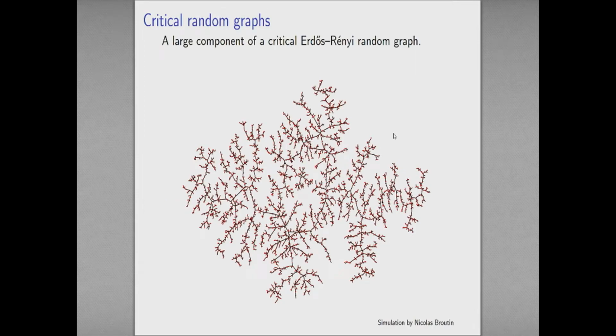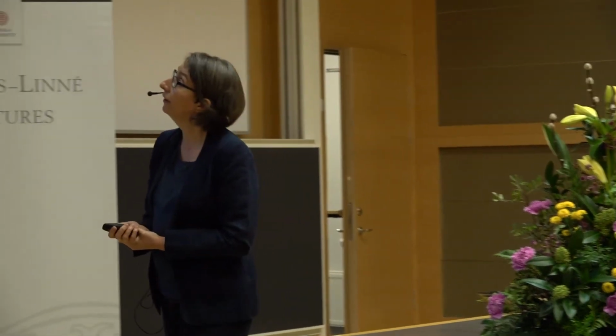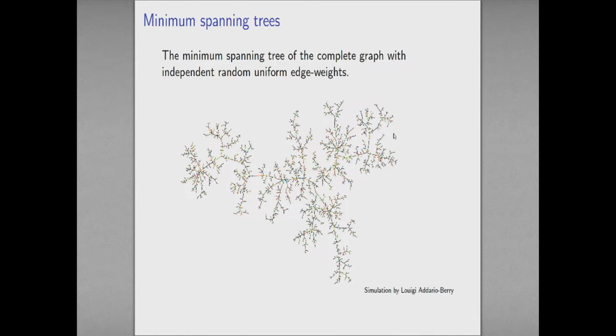Okay, so here are some of them. The first couple of these are things that I was involved with. I don't know if Svante is going to talk about critical random graphs of some variety or another. So this is a figure from some joint work with Nicolas Broutin and Luigi Addario-Berry, in which we looked at the critical Erdős–Rényi random graph, where the critical components turned out to be very closely related to the Brownian continuum random tree. And that led on to some work about the minimum spanning tree of the complete graph with random edge weights, where again the Brownian continuum random tree is kind of sitting there in the background.